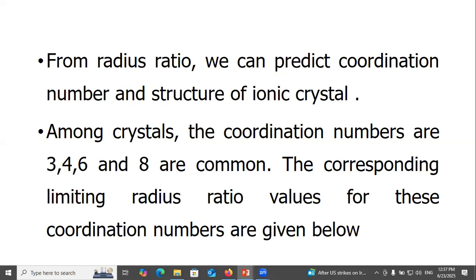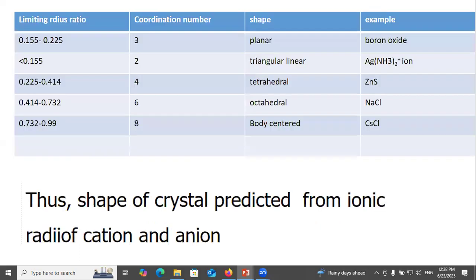From the radius ratio, we can predict the coordination number and structure of an ionic crystal. Among crystals, the coordination numbers 3, 4, 6, and 8 are common. The corresponding limiting radius ratio values for these coordination numbers are given below. Limiting radius ratio 0.155 to 0.225: coordination number 3, planar triangular, example boron oxide.